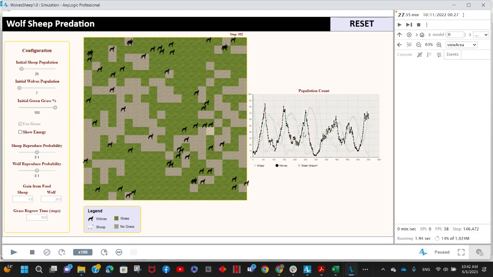So let's try to analyze the results that we see in this graph in order to check out how we can see the stability or the equilibrium in the system. The orange graph refers to the number of sheep, the black refers to the number of wolves, and the green refers to the green grass. So initially, an increase in the prey population, which is the sheep in this case, leads to a subsequent increase in the predator population, which are the wolves. And this is because the wolves have more food available.